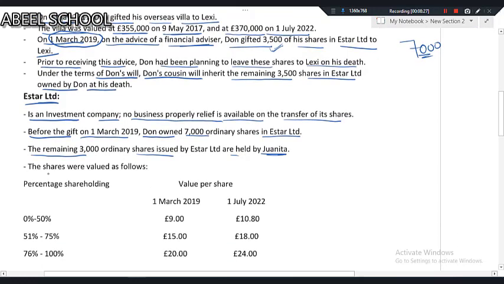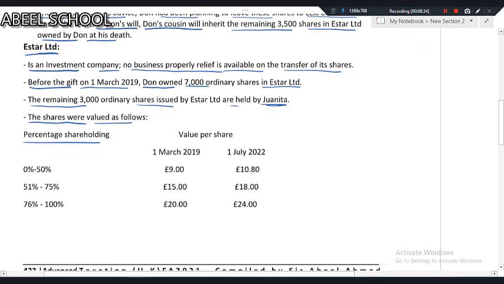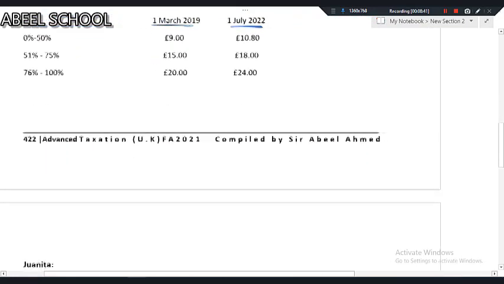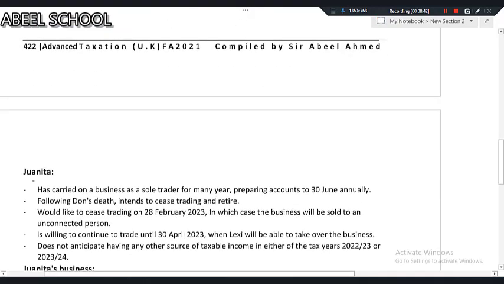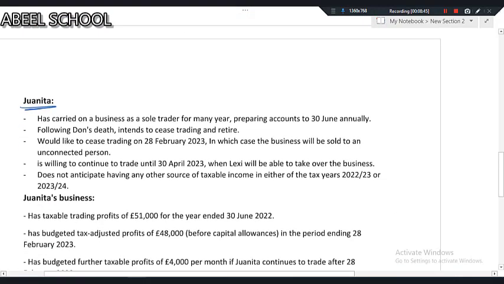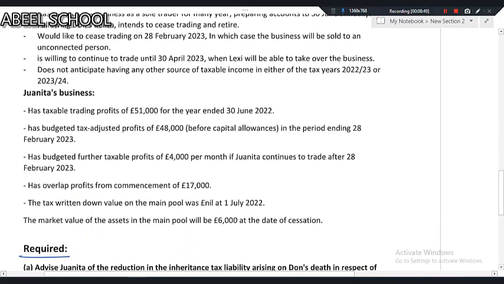And look at the information. They have also given us the information. The shares were valued as follows: percentage shareholding, value per share on 1st March 19 and 1st July 2022. Now this is relating to the business. I'm not reading it for a moment.